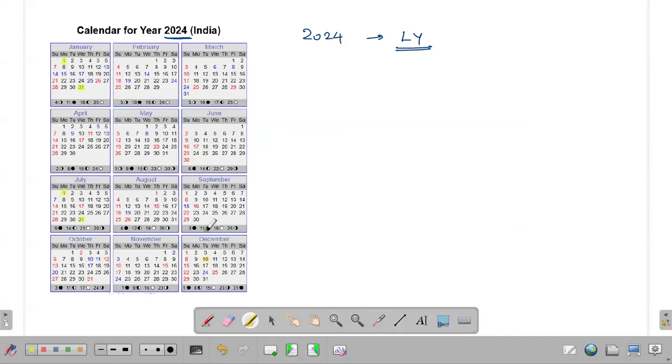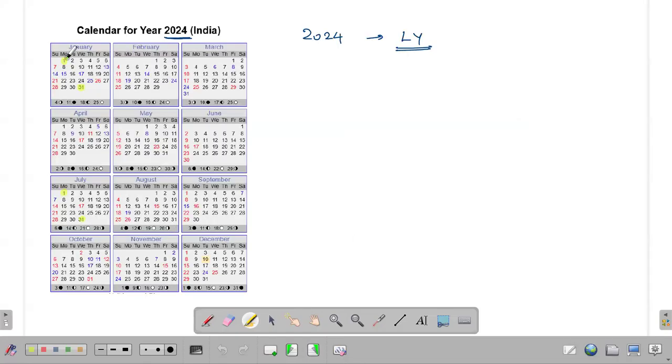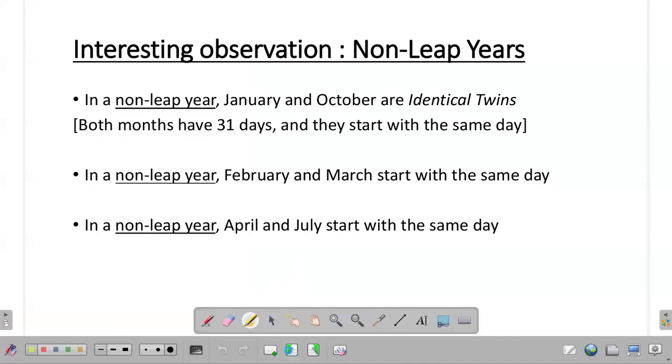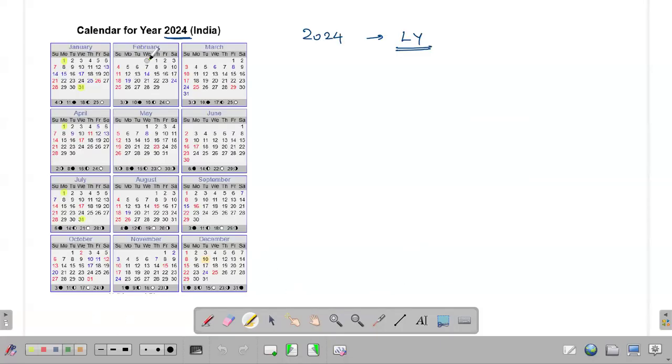So identical twins. Now, in the same way, we can see that January, April, July start with the same day. January starts on a Monday. April also starts on a Monday. And July also starts on a Monday. They all start on the same day. In the same way, in the case of a leap year, February and August start with the same day, the third point. Observe February. February 1, Thursday. August 1 also Thursday. So February and August start on the same day.